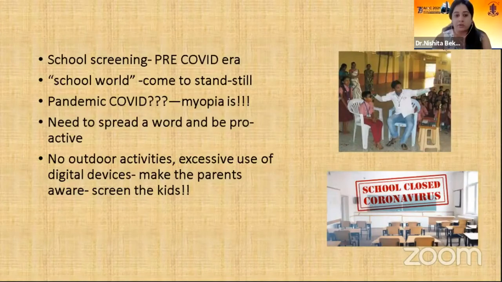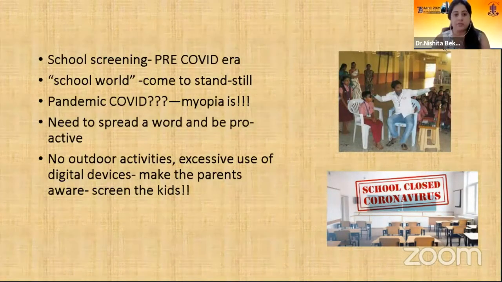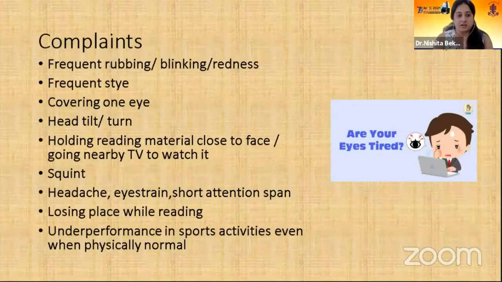Also, there are no outdoor activities. Excessive use of digital devices is going on, and this has made the parents aware of the same, and they are voluntarily coming to get their kids screened for visual problems. For all this, the complaints of the kids are generally frequent rubbing or blinking, redness, frequent styes. They cover one eye or have specific head tilts or turns, or squint, headache, eye strain, and also losing place while reading, underperformance in sports activities even when they're physically normal.